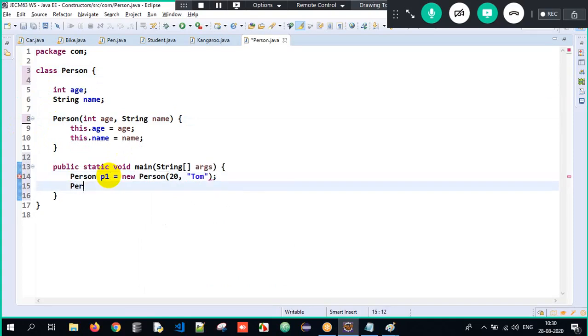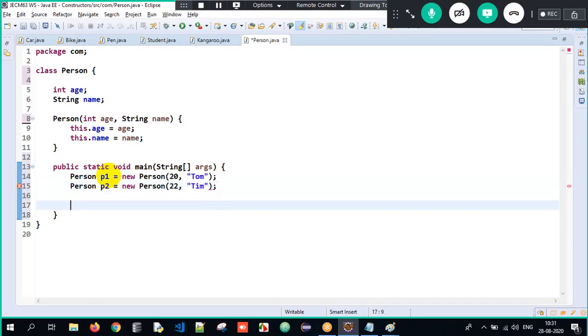Again, Person P2 equals new Person of... Okay, and what is the age? The age is 22 and the name I can give as anything. I'll just give it as Tim here. Got it? So now I'll just print the person details.